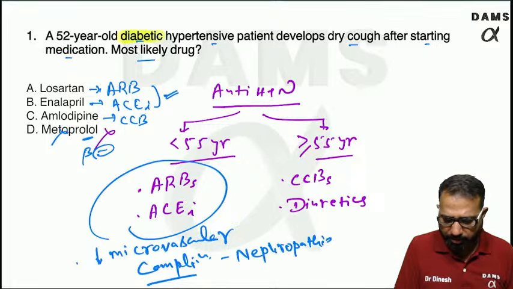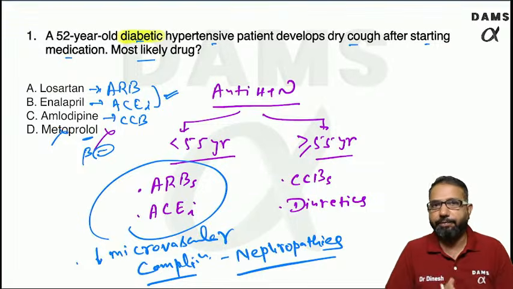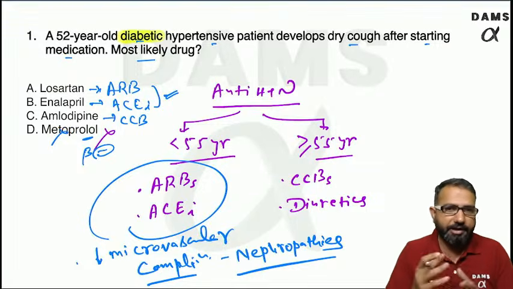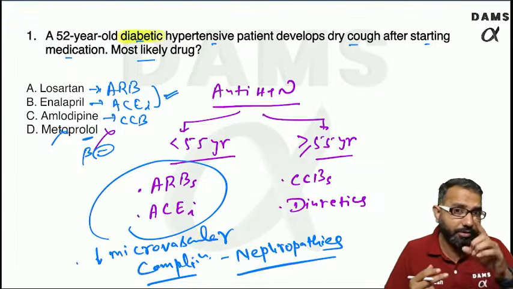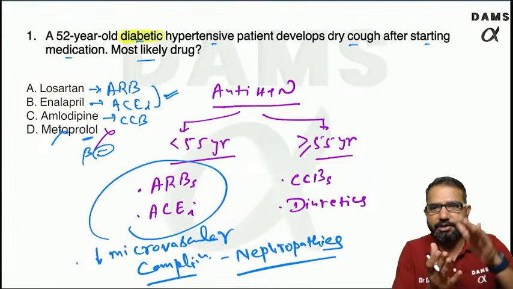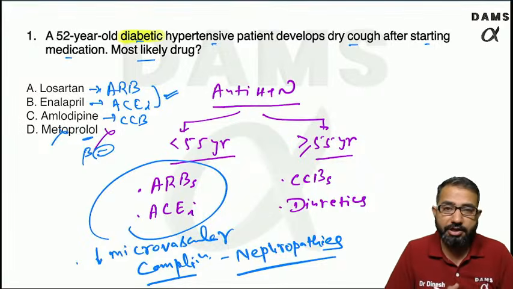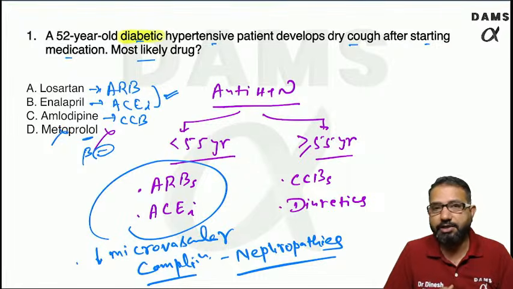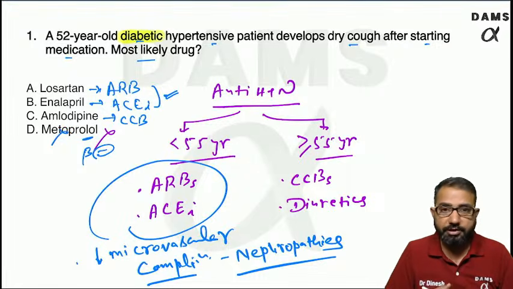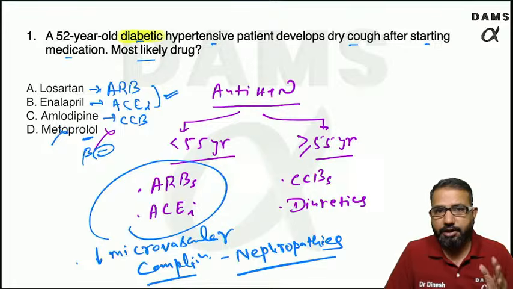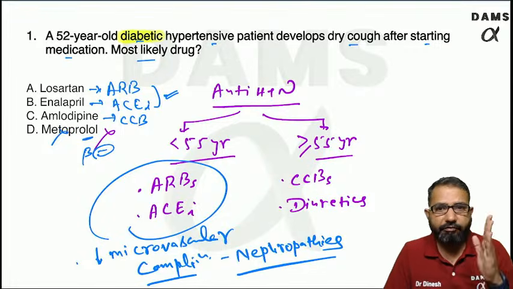Basically these drugs cause dilation of the efferent arterioles in the glomerulus, which helps to decrease the risk of nephropathies. So that's why in diabetic patients with hypertension, these are the first line drugs.